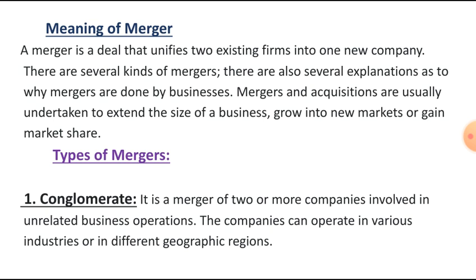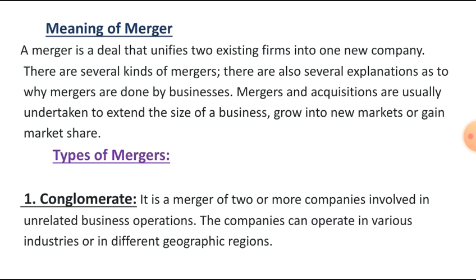Mergers and acquisitions are usually undertaken to extend the size of a business, grow into new markets, or gain market share. Much of this is intended to increase shareholders' value. Often, businesses have a non-shop clause in place after a merger to prevent firms from buying or combining.